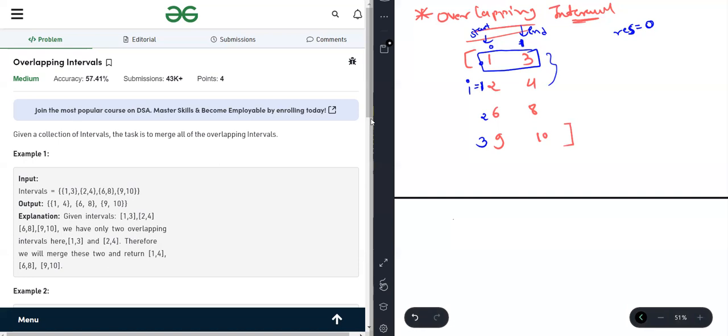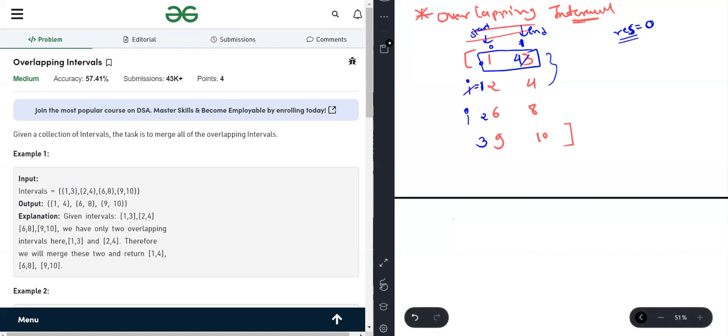Now, we know that these two intervals are overlapped. So what we have to do? We are merging these two intervals. How can we merge these two intervals? By taking start as the minimum between these two, so it's 1, and by taking end as the maximum between these two, which is 4. So this is our merged part. Okay. Now again we are incrementing I.